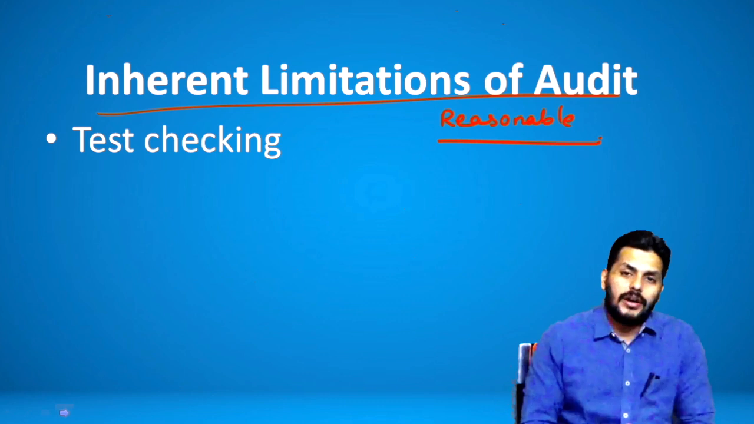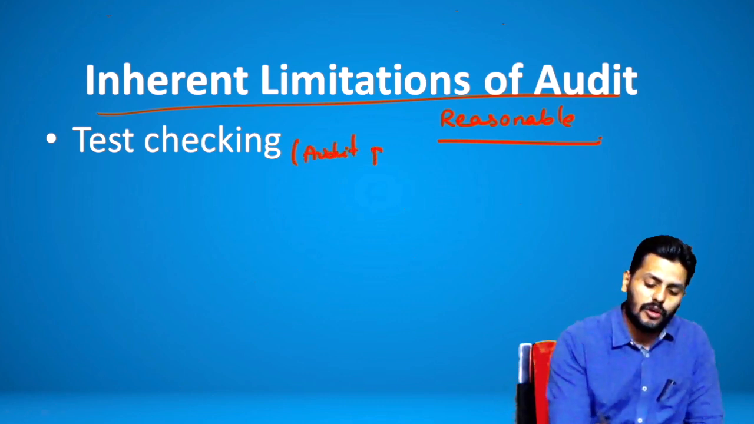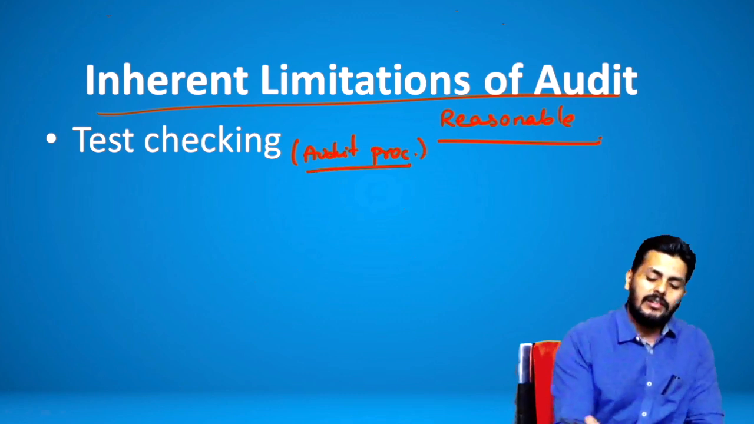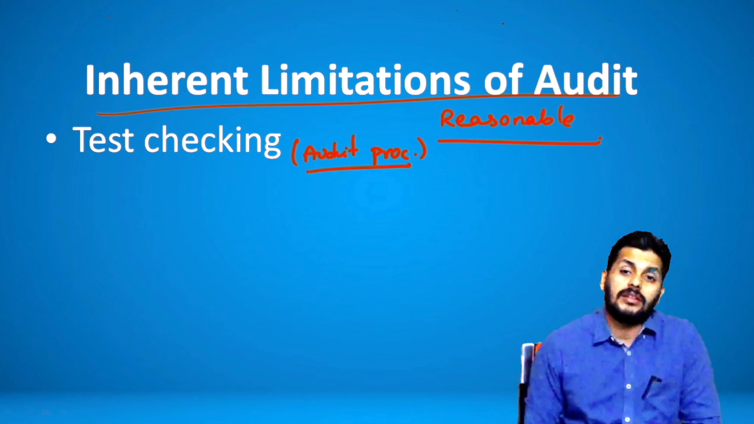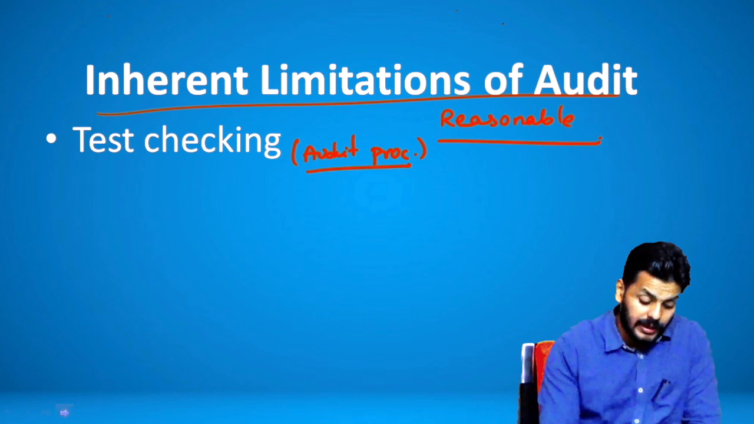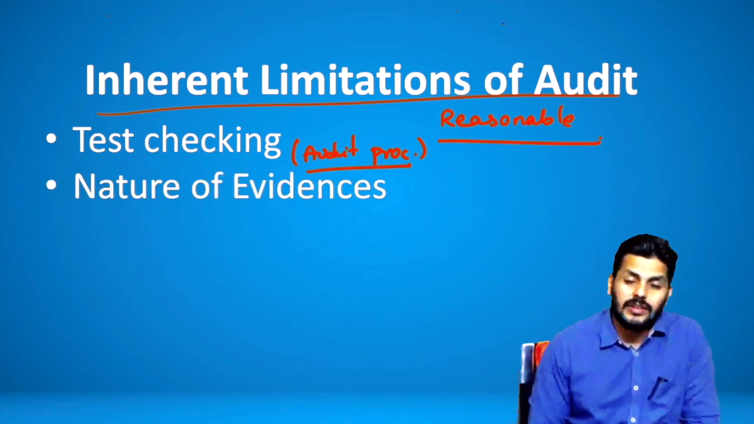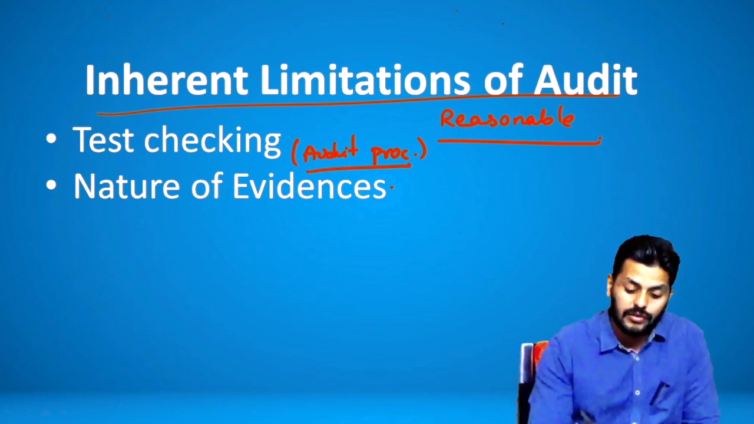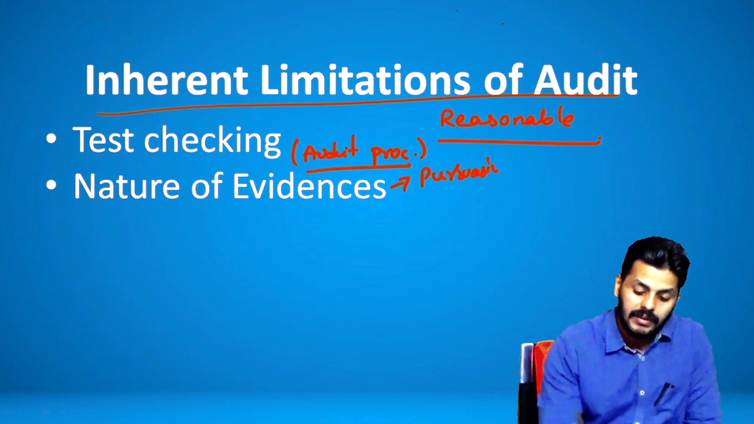Number one, these are about the audit procedures. The very nature of audit procedures is that we involve test checking. And in test checking, there is a portion of work that is not being tested, wherein misstatements can still be there. Inherent limitation number one. Two, the very nature of evidences. See, audit evidences are persuasive in nature rather than being conclusive. So they're persuasive, not conclusive.